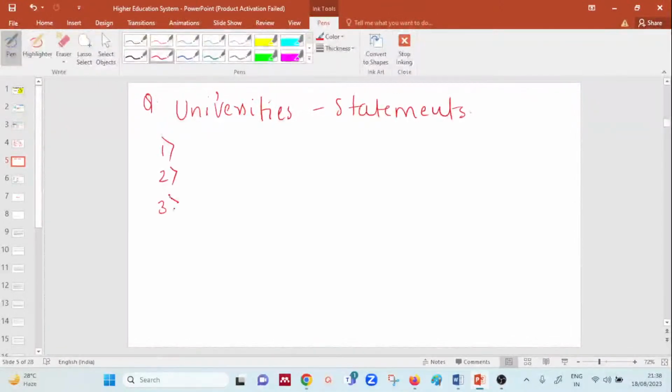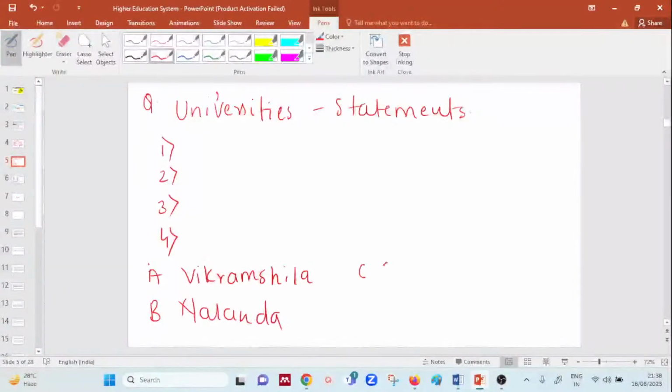The universities given: A is Vikramshila, B is Nalanda, C is Ujjain University, and D is Takshila University.